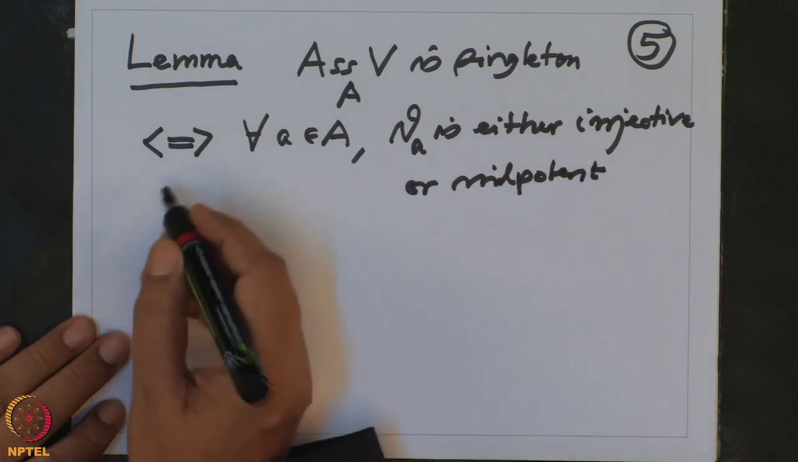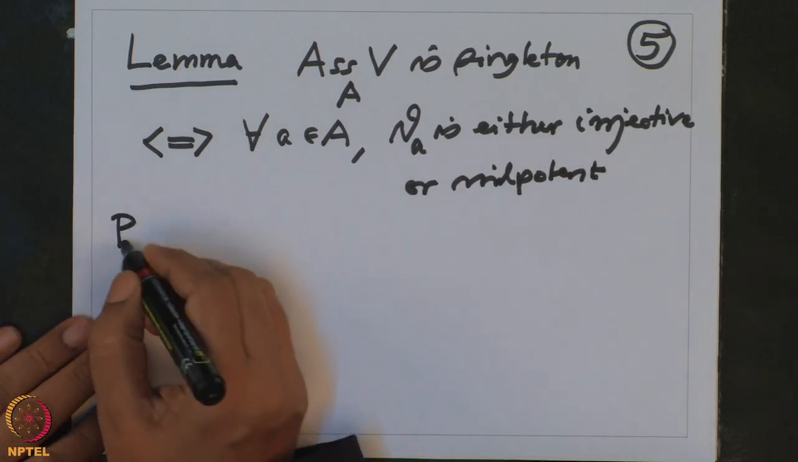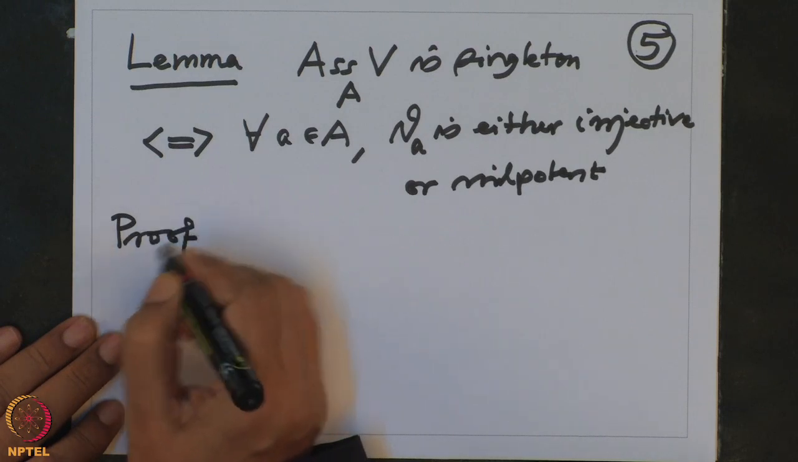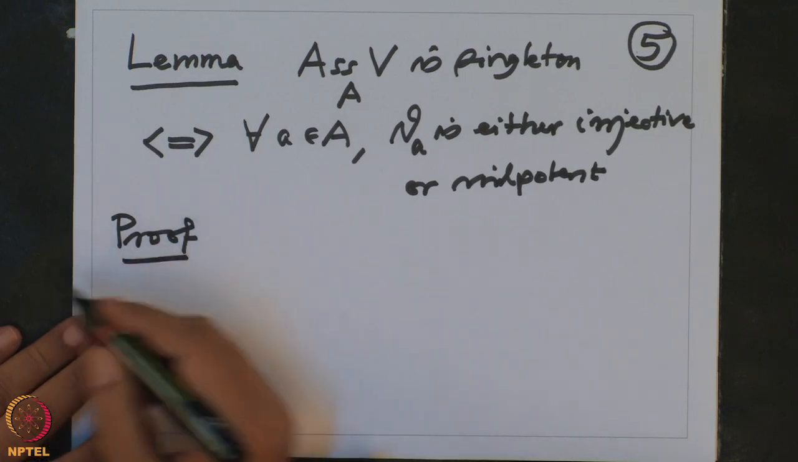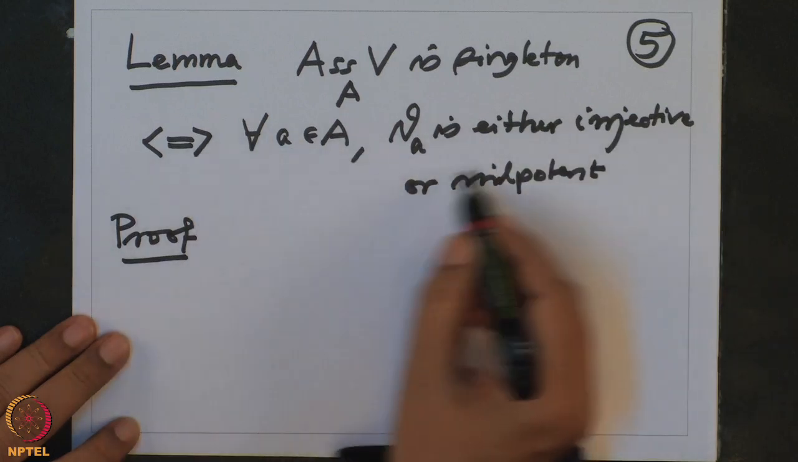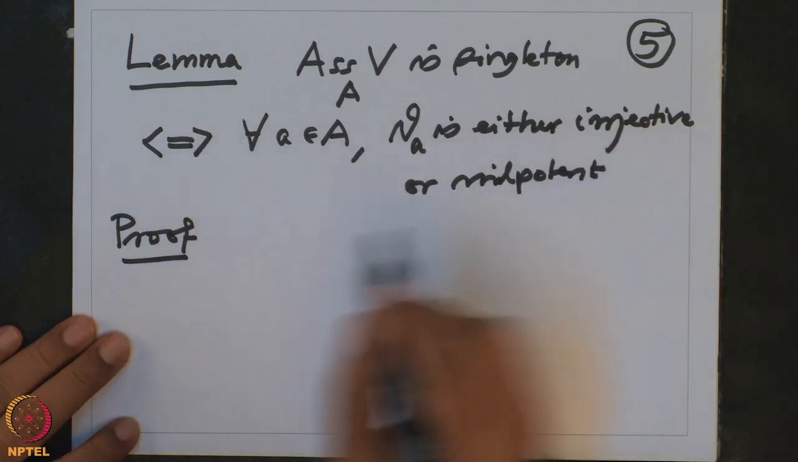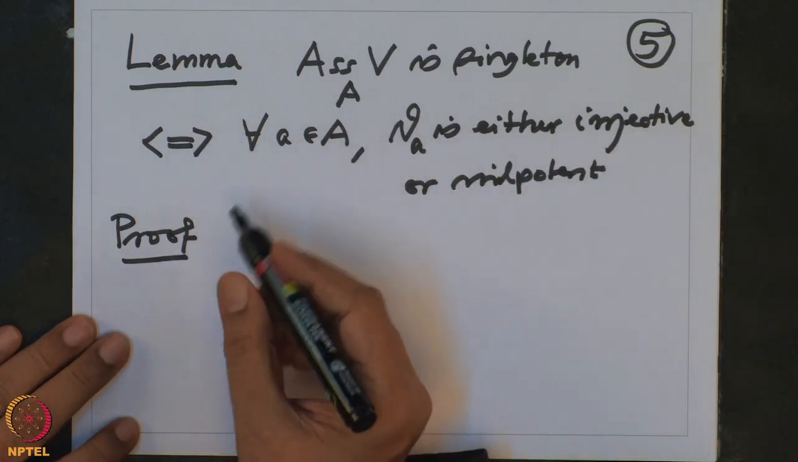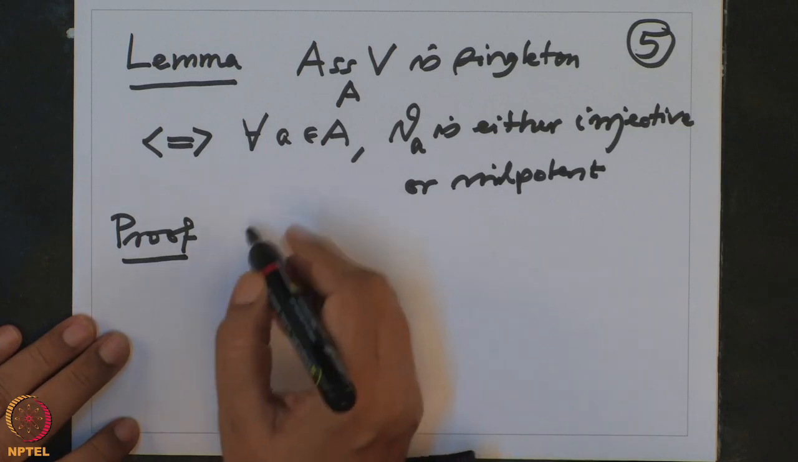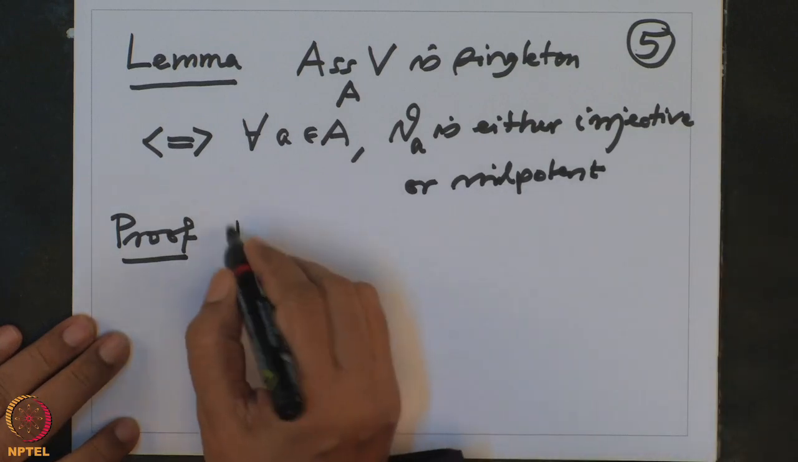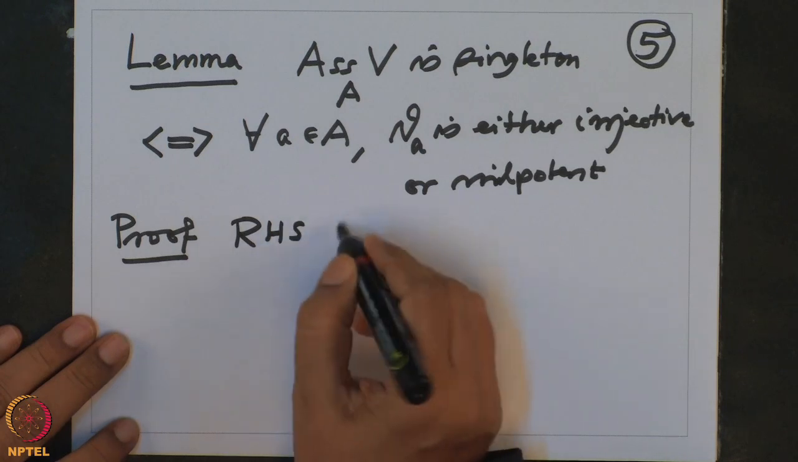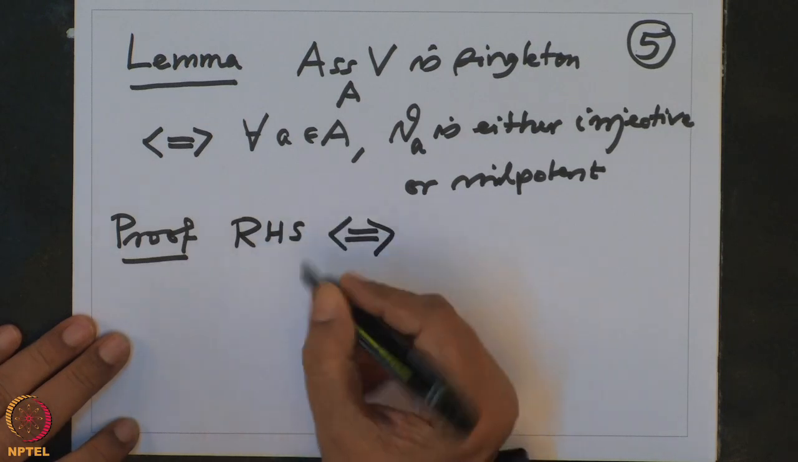How do we prove the equivalence of this? So, proof. Okay, so this condition, that the homothety is either injective or nilpotent, is equivalent to saying, so let me write it, the RHS, if and only if, what is that?